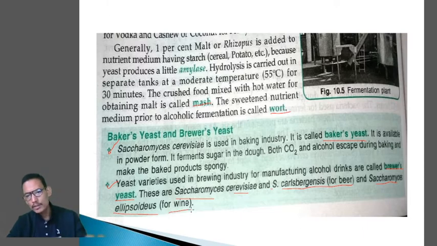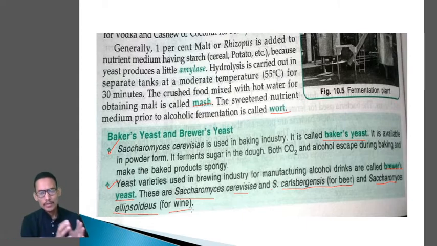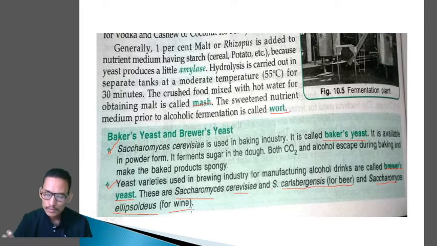So kindly remember the names of the yeasts which are used in making alcoholic beverages, and remember which one is known as baker's yeast and which one is known as brewer's yeast also. Clear? There is no confusion, because Saccharomyces cerevisiae is known as both baker's yeast and brewer's yeast, Saccharomyces carlsbergensis is used in the preparation of beer, and Saccharomyces ellipsoideus is used in the preparation of wine. So remember the names of the microbes and for what purpose they are being used.